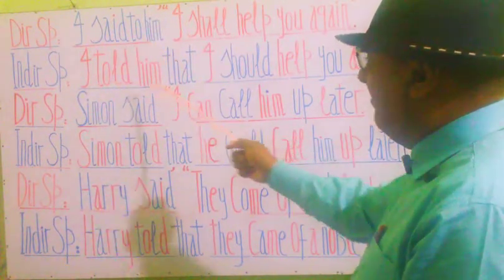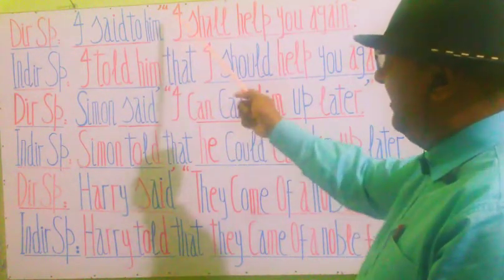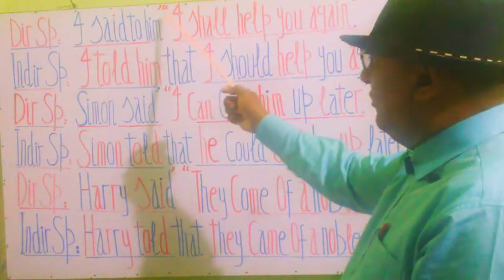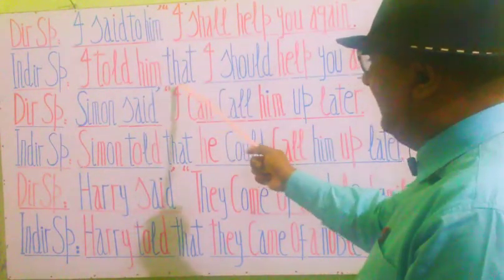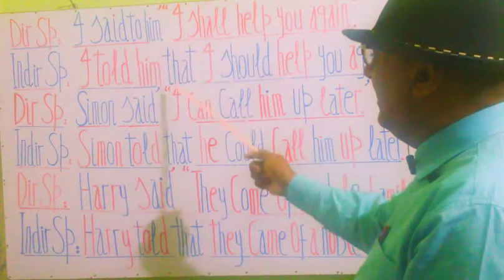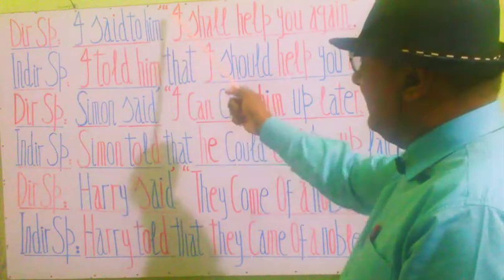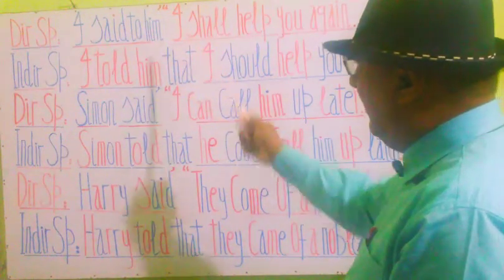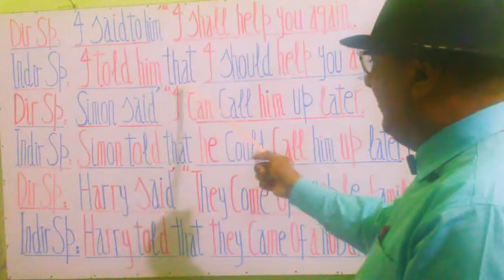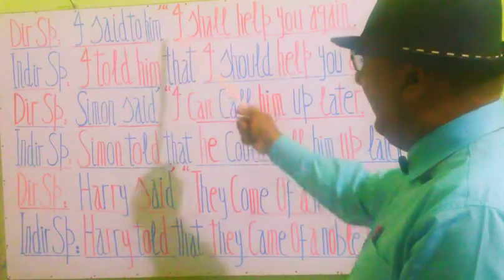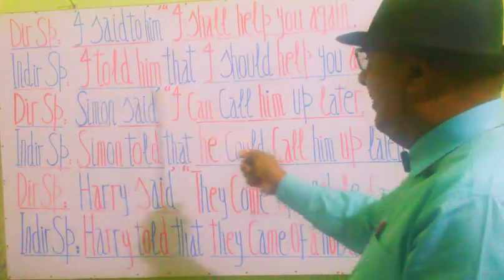So I told him, this is the first part, and when we approach the commas, rules say that commas should be removed and we write that instead of commas. So this is the replacement of commas, and that is a that. In simple affirmative phrases we add that and remove commas. So read it out again: I told him that.